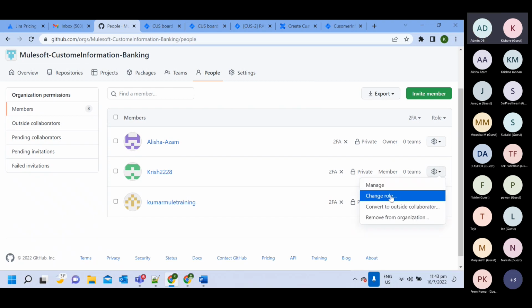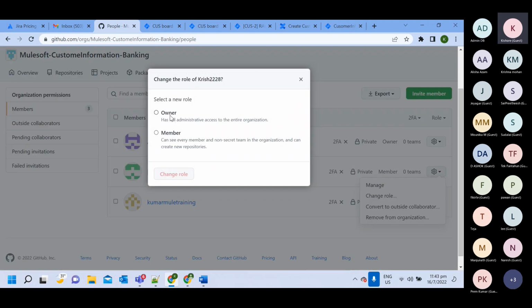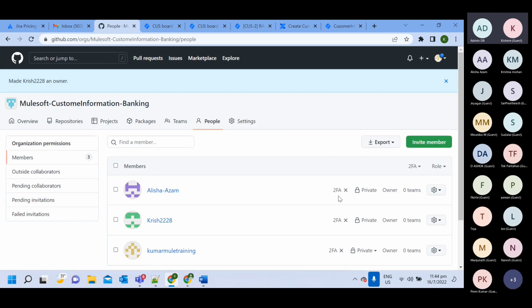Since I don't want, if by mistake you do a commit, then everyone will use that code. So I don't want that. But for now, till you give access to everyone, I'm making you owner. You will be able to create new repositories and do everything. For practice purposes, what I suggest is that with the same account you can create a new organization and do all the practice there.